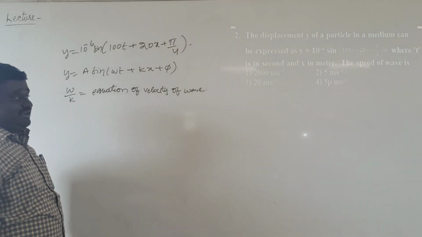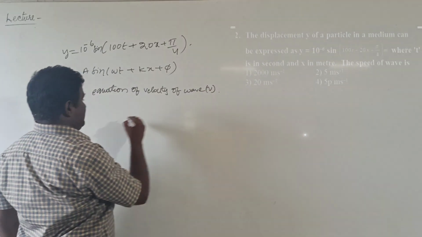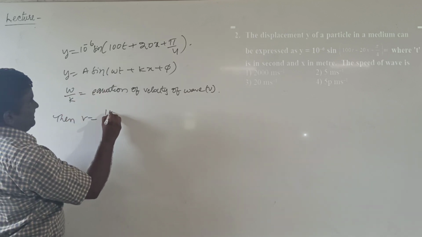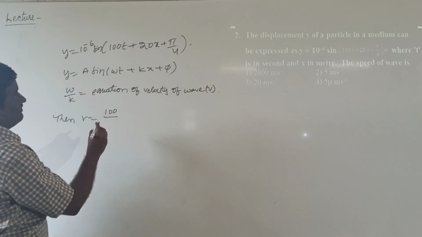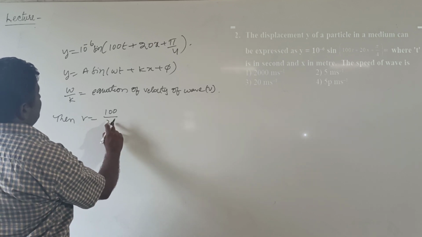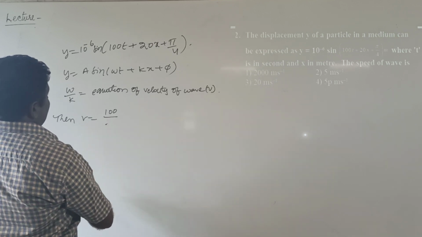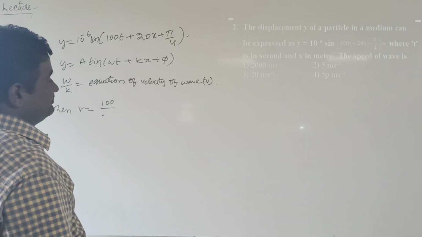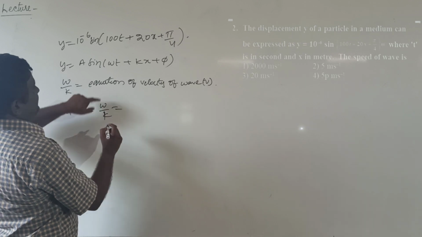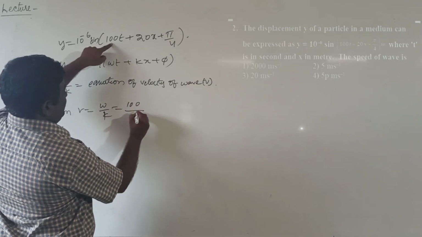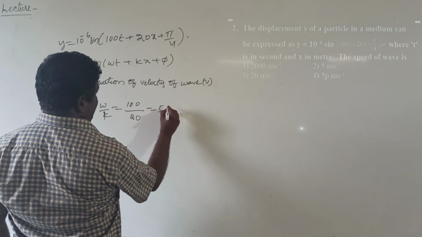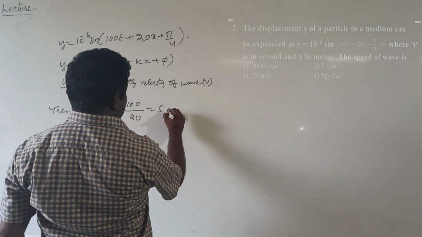Then v equal to omega by k, which is 100 by 20, that means 5 meters per second.